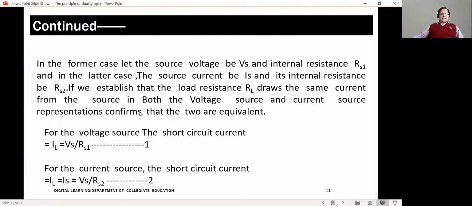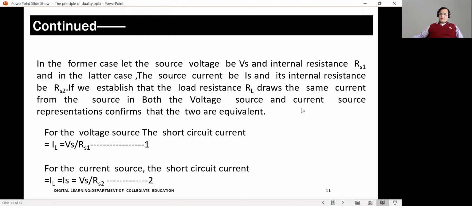Now, if I am to treat the given source as a voltage source, as I told you last time, Vs will be taken as the voltage, with internal resistance RS1. And when I am treating the source as a current source, it will be a current source giving me a short circuit current IS, and its internal resistance will be RS2.